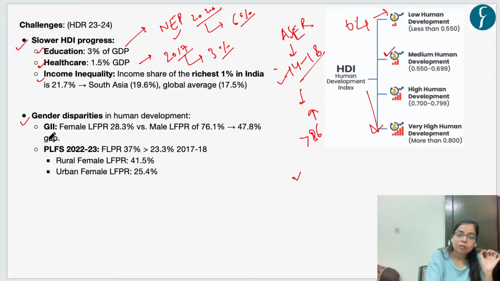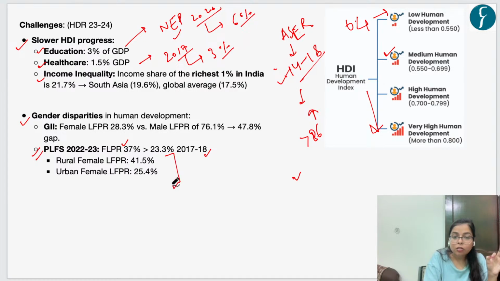So the gender inequality index, which is also released by UNDP, shows that the female labor force participation rate in India is presently around 28.3%, versus the male labor force participation rate in India of 76.1%. So there is around a 50% gap in the labor force participation rate for women. As per the data from the latest Periodic Labour Force Survey 2020 to 23, the female labor force participation rate in India is 37%, and there is an increase, as it was 23% in 2018, right?